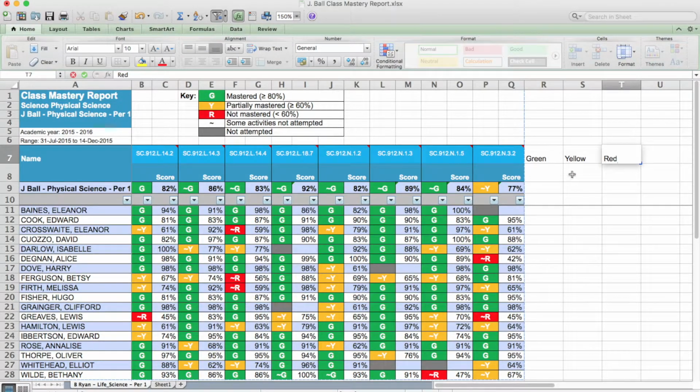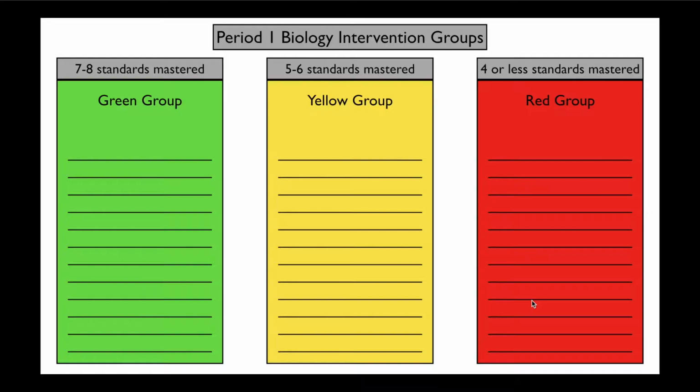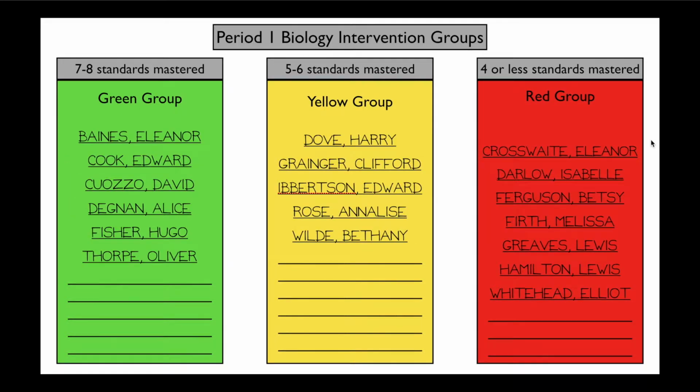Once you have set your intervention group criteria, you can actually create your group lists right in your Excel document if you are comfortable with cutting and pasting. Or if you prefer, you can create a 3-column data table and type or handwrite the students in your intervention groups. You will want to make a list of each group to assist you when you create your intervention groups on the Penda Learning website.